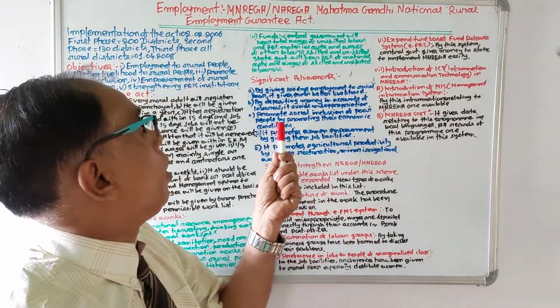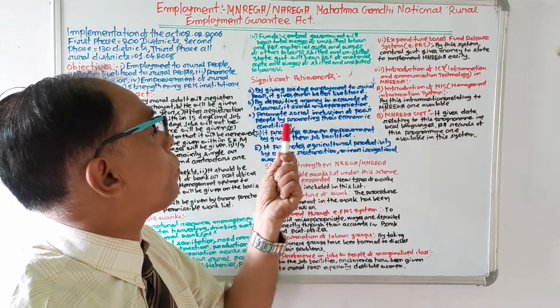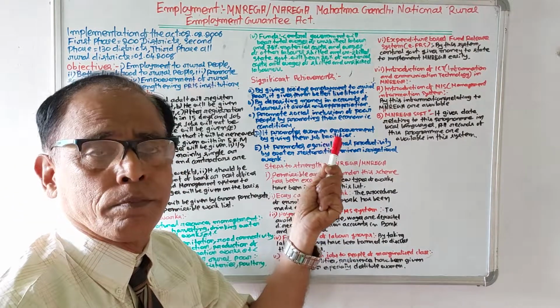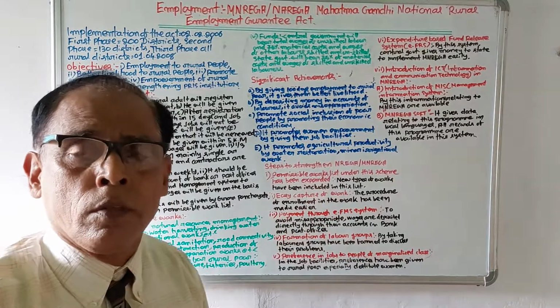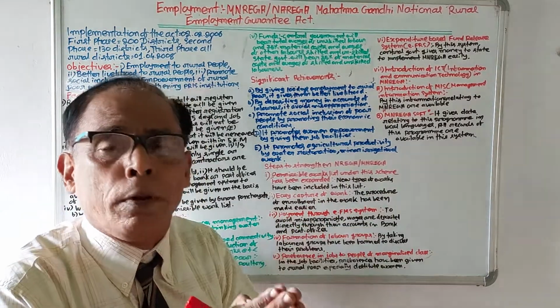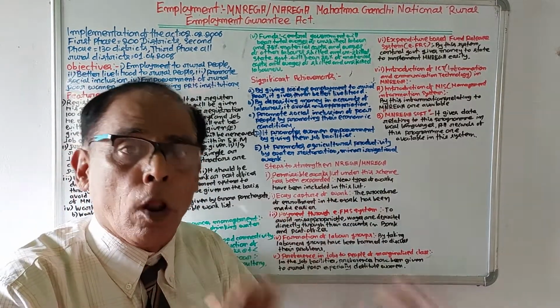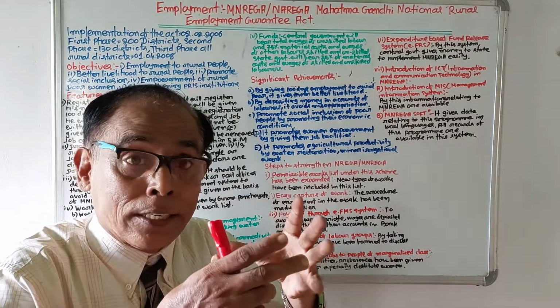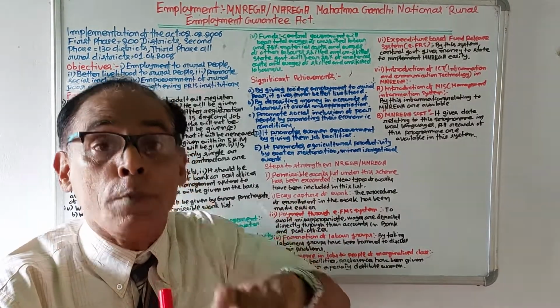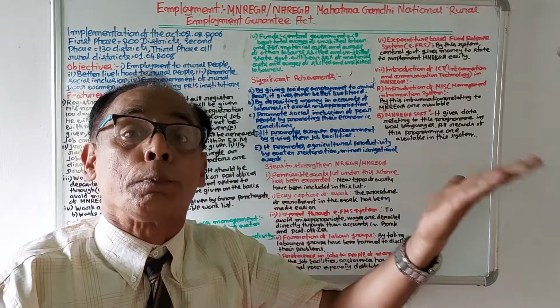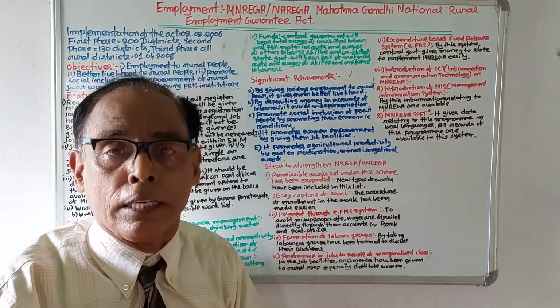Number 3, promote social inclusion of poor people by promoting their economic condition. By this scheme, rural people will get employment, their financial condition will be better, so they will not be hesitated to mix with other people. It is known as social inclusion.